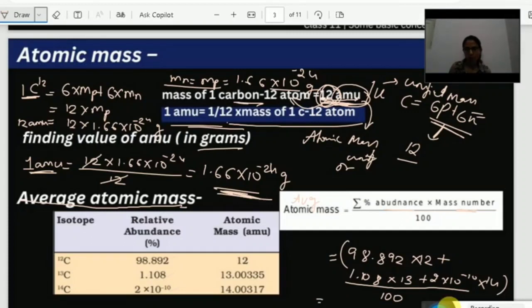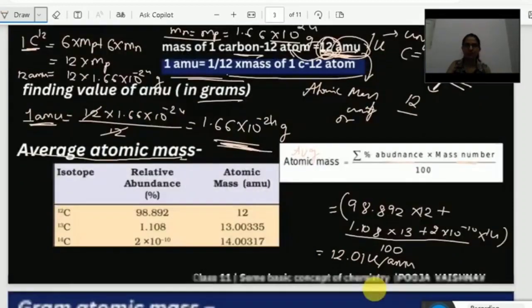Then if I solve this, I'm going to get a value equal to 12.01 U, or I can say AMU. Okay, this is the average atomic mass of the carbon atom. Clear? So similarly, there are many elements which exist in isotopic form. So with that, we can find out the average atomic mass.